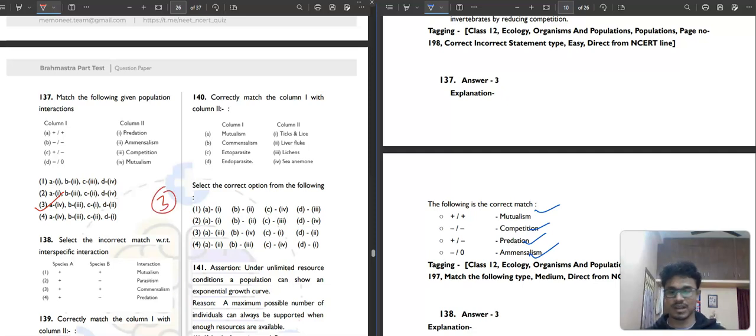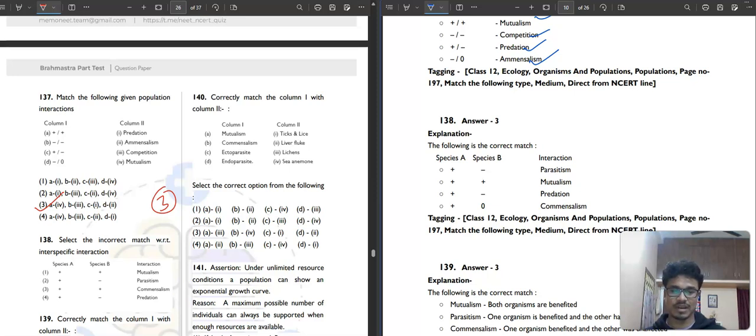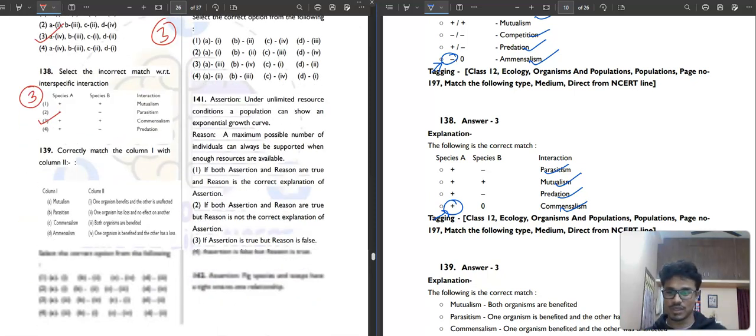Then question number 138, kind of same thing. Species A and species B. Positive negative interaction is parasitism or predation. Positive interaction is mutualism, positive negative interaction is again predation, and then positive and zero is commensalism. So there is detrimental and there is some benefit. Okay, this is harming and this is benefiting, and there is no effect. One is amensalism, one is commensalism. So correct answer will be option number 3rd. Also it is saying incorrect. Okay, positive interaction is obviously, you know, that is mutualism.